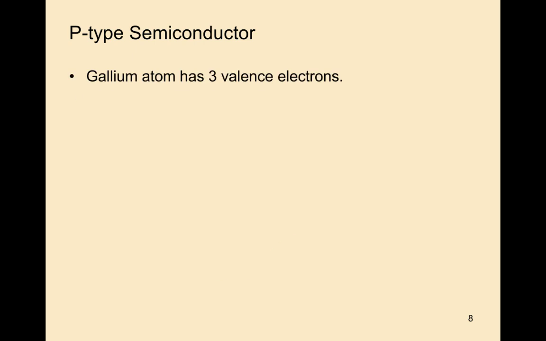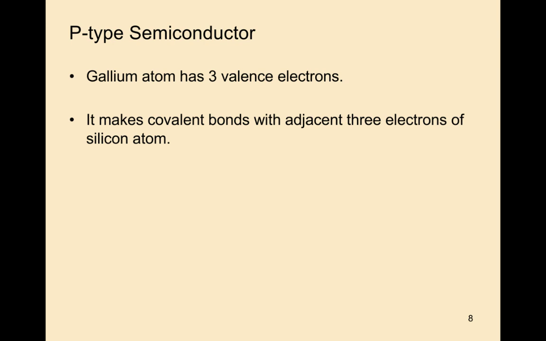P-type semiconductor example: gallium atom has 3 valence electrons, whereas silicon has 4 valence electrons.